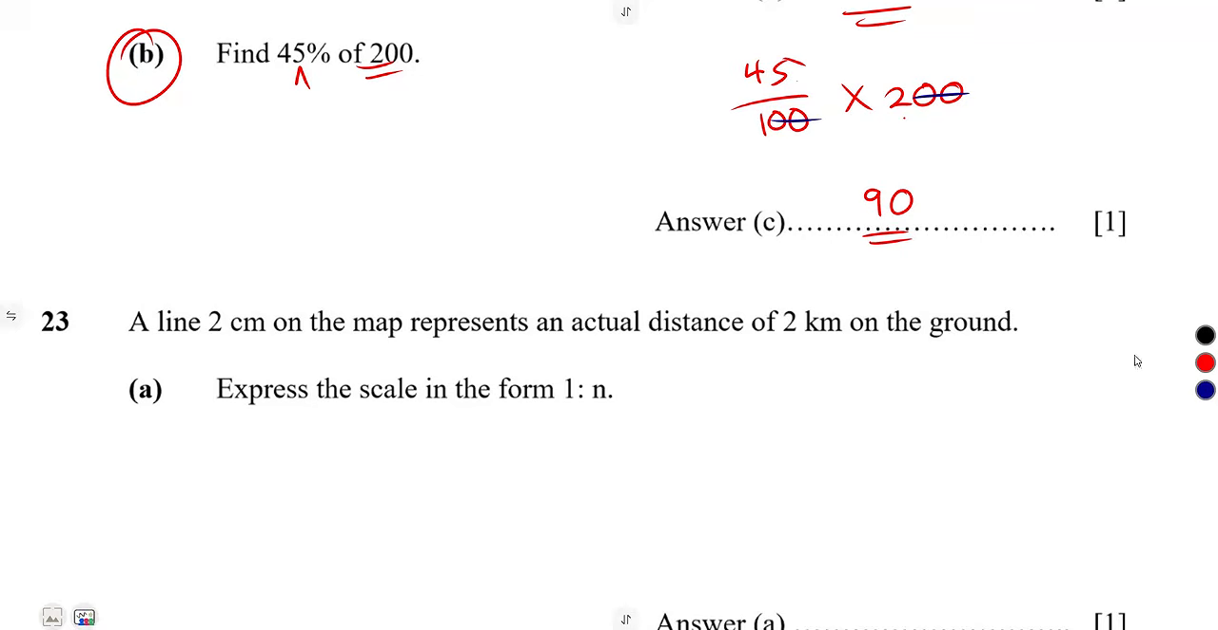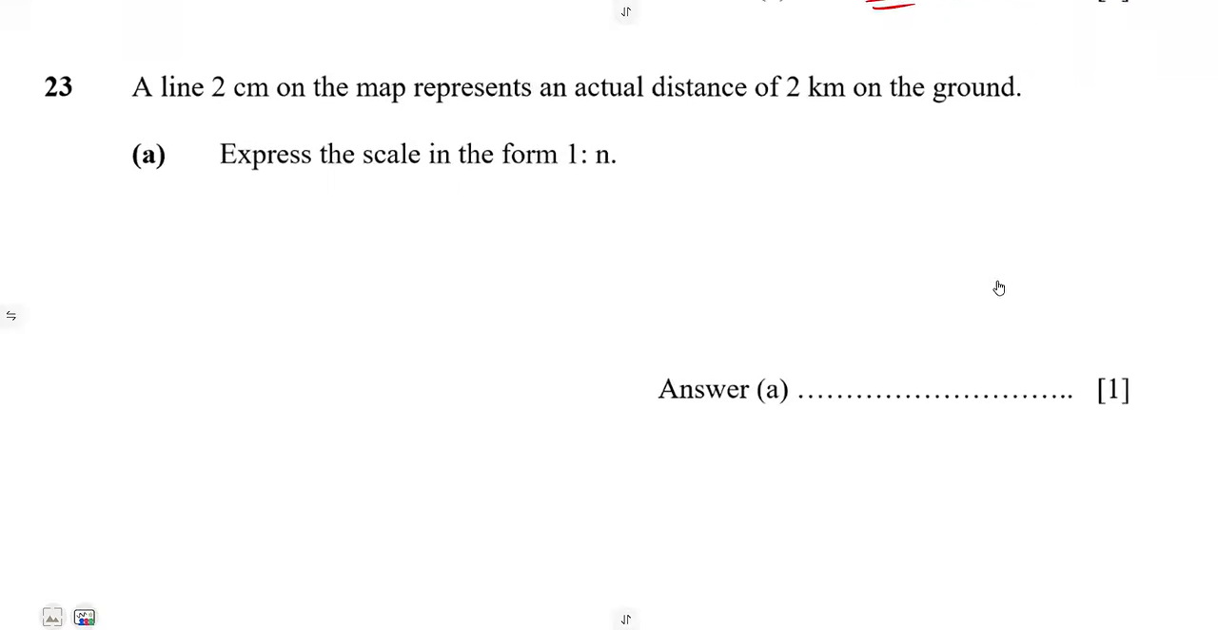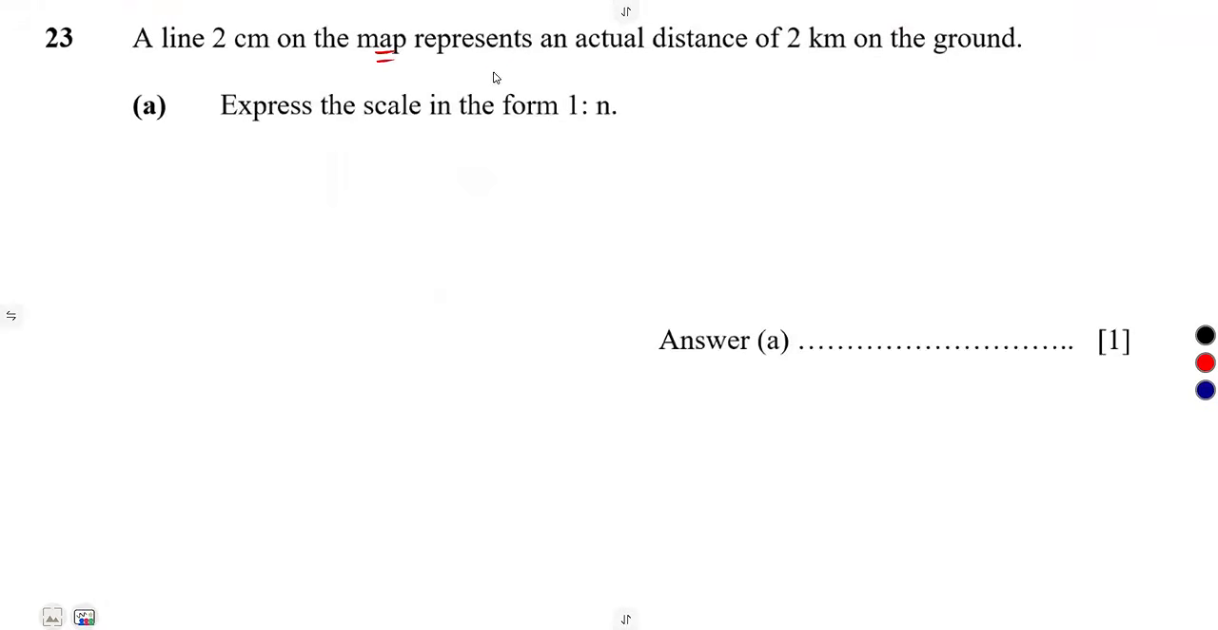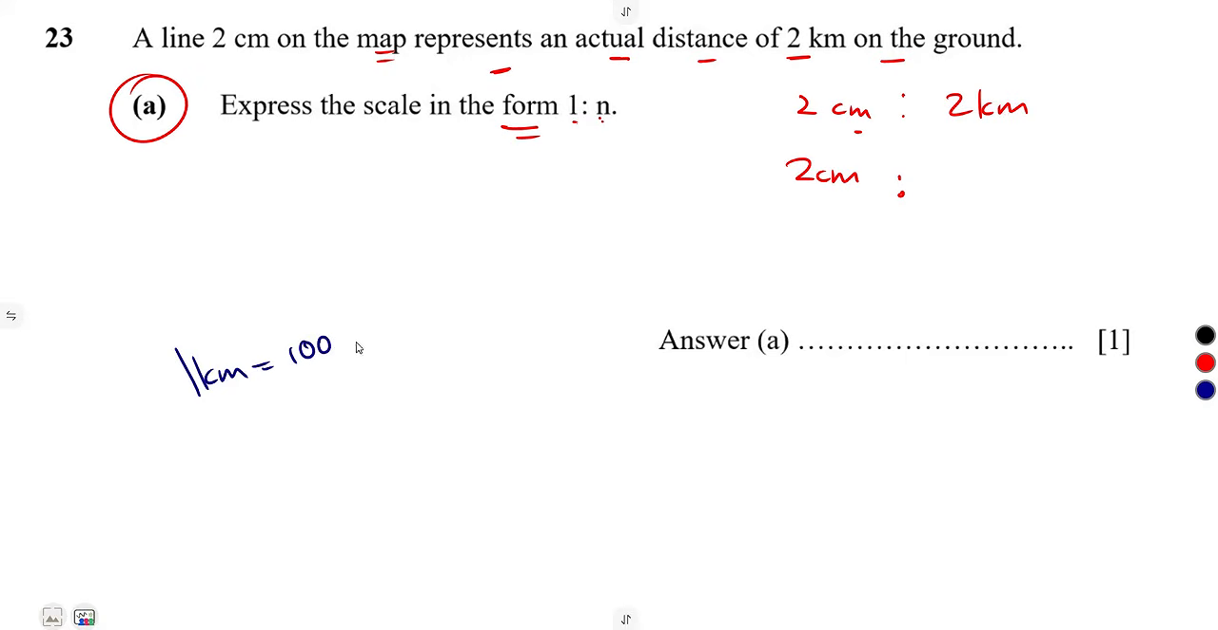Number 23, you're given a line that is 2 centimeters on the map represents an actual distance of 2 kilometers on the ground. So it is just like 2 centimeters to 2 kilometers on the ground. Express the scale in the form 1:n. So if we check, 2 kilometers can be written in centimeters. All right, in 1 kilometer, we've got 100,000 centimeters. What about 2 kilometers? Simply multiply by 2. So it is equivalent to 200,000 centimeters.